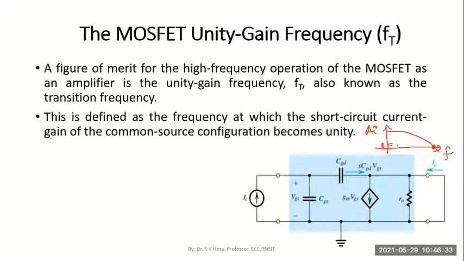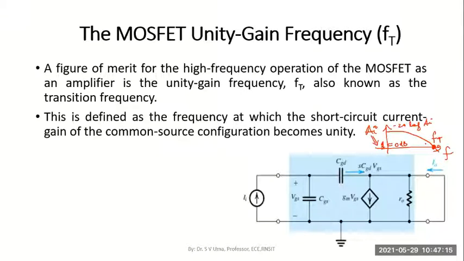So if I write it in decibels, it will represent 0 dB. The actual current gain value is unity or 1. And when I represent it as 20 log 1, remember all the gains are plotted as 20 log of the value. How much is 20 log of 1? It will be 0 decibels. In decibel scale, the current gain becomes 0. In normal scale, the current gain becomes 1 or unity. That particular frequency at which this happens is called the unity gain frequency or the transition frequency.